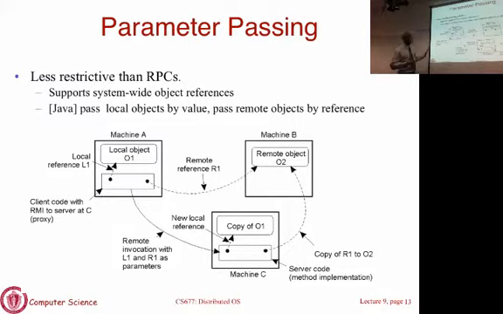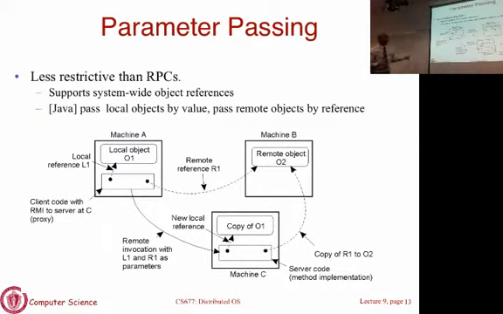I'll explain what this figure means. There are three machines here. This is machine A. First, forget about machine C rather. This is machine A. It has a local object O1. And this machine also has a reference to a remote object O2 that resides on this other machine B. So two objects, O1 and O2. O1 is local to the machine, O2 is remote to the machine. Now let's assume you call a remote method and you pass both O1 and O2 as arguments of that method. So you call this remote method with O1, O2. This is local, this is a remote object.